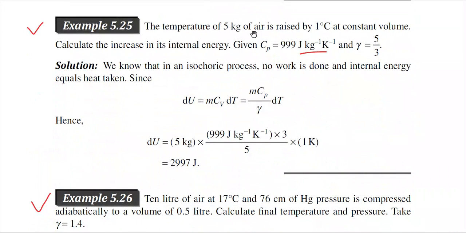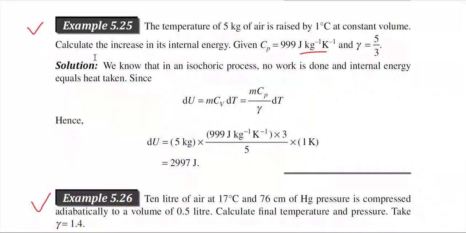The temperature of 5 kg of air is raised by 1 degree centigrade at constant volume. Calculate the increase in its internal energy. So this problem is a little bit different. You again read the problem carefully. There is some air, the mass is 5 kg, and you are increasing the temperature of this particular portion of the air by 1 degree centigrade. That means the temperature change is 1 degree centigrade, and this change of state is happening at constant volume.